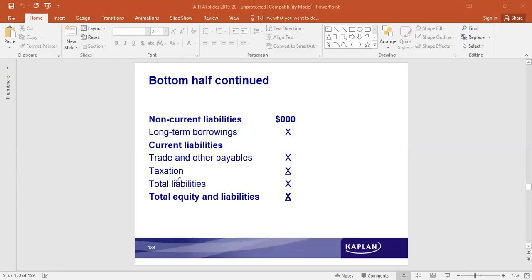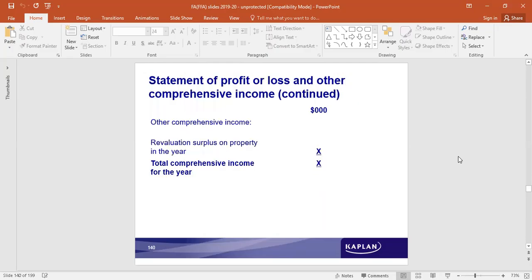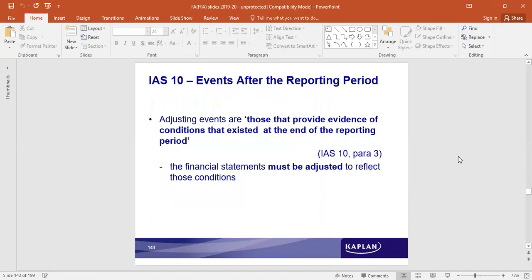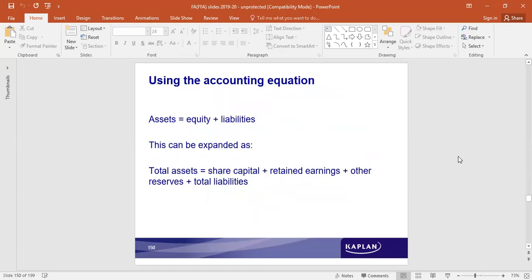Together, total liabilities plus equity is total equity and liabilities in the statement of financial position. Okay. Fine. I'll end the session here. We can continue tomorrow. We have statement of profit and loss, what we have under comprehensive income, and then certain other things.